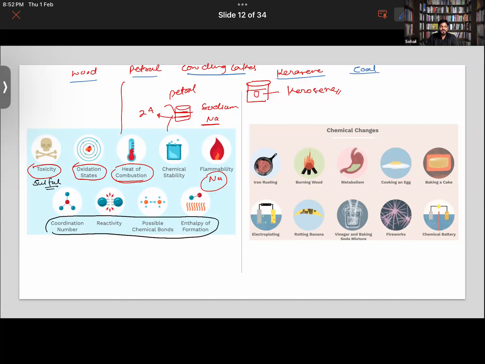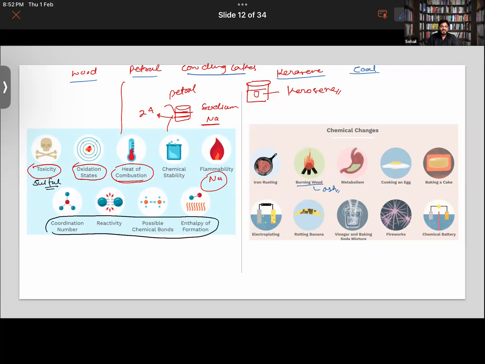Also, a new substance is formed, that is ash, and it is different from the reactants. Hence, it's a chemical change. The wood and the ash are both different.